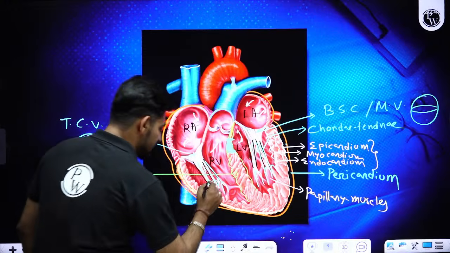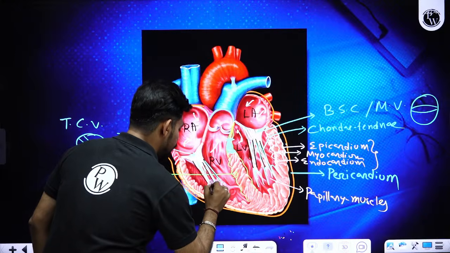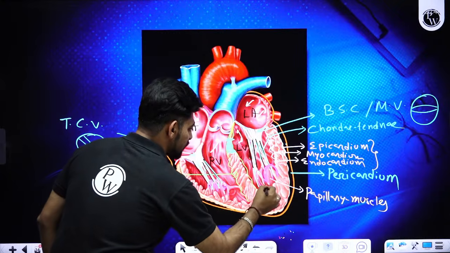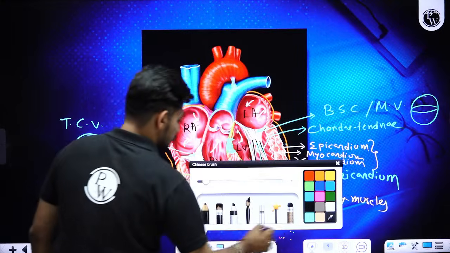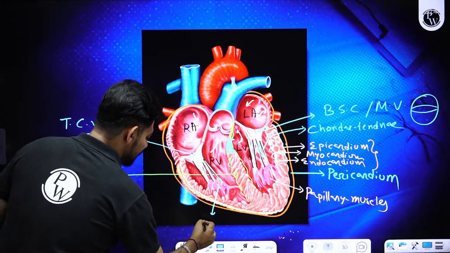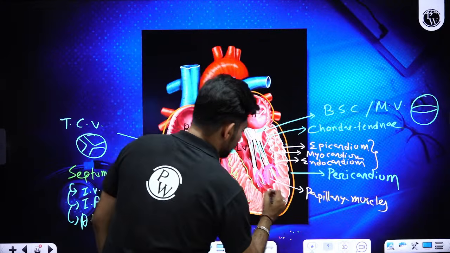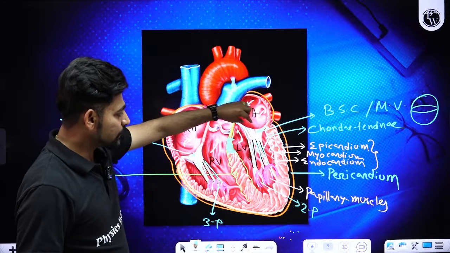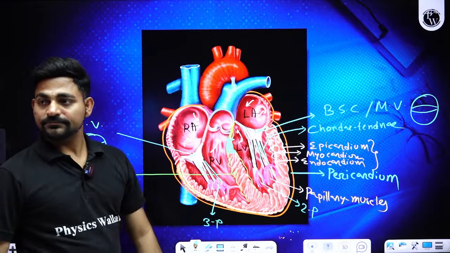And with papillary muscles, you will be finding some pillar-like structure called columnae corneae. So pillar-like structure associated with the papillary muscles of ventricle, they are called columnae corneae. If you check the right ventricle, you will be finding 3 pillars, 3 columnae corneae. If you check the left ventricle, you will be finding 2 pillars or 2 columnae corneae, because there are 2 cusps of bicuspid valve, there are 3 cusps of tricuspid valve.